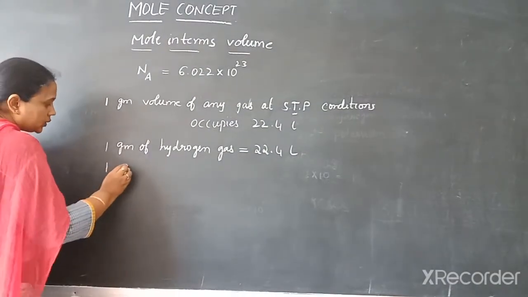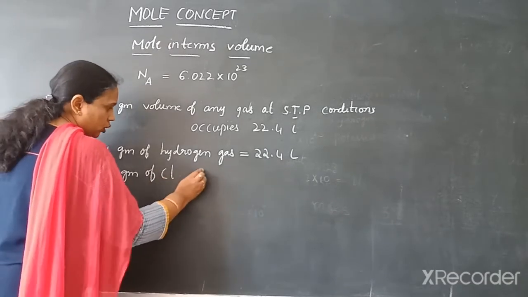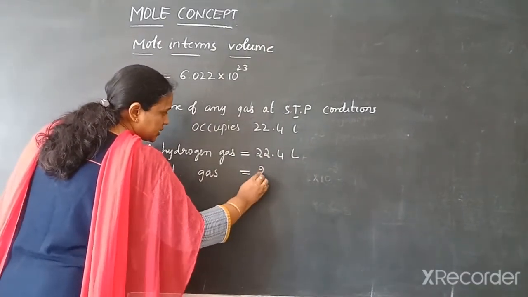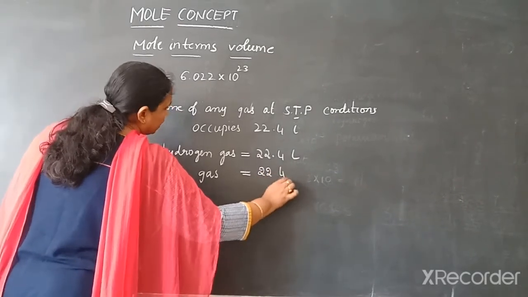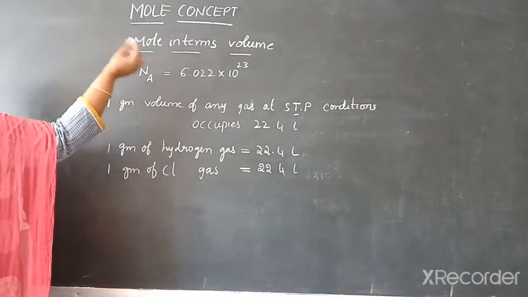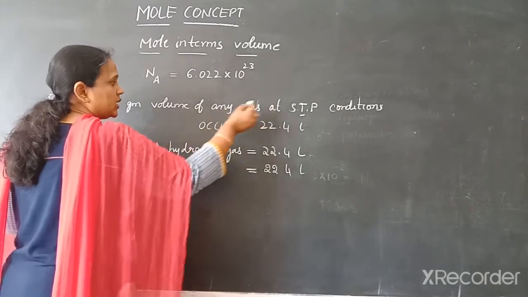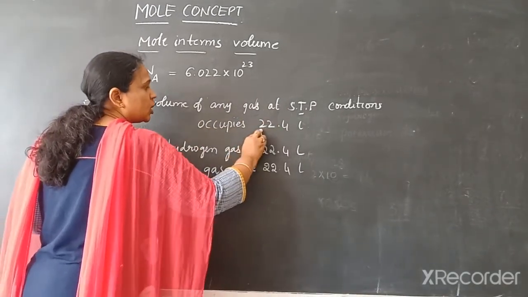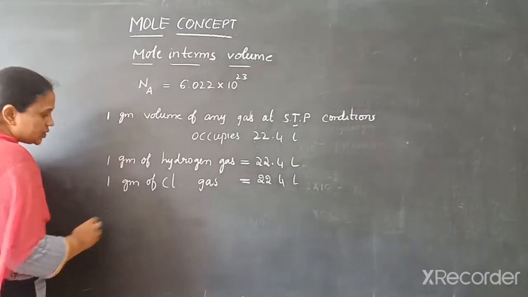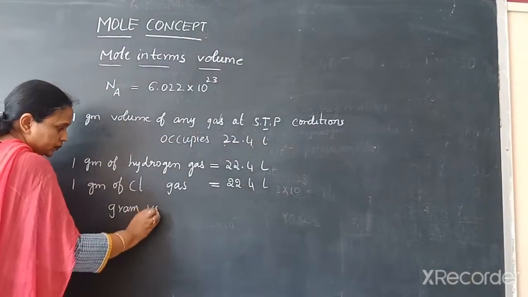Now, 1 gram of chlorine gas, how much volume does it occupy under STP conditions? 22.4 liters. Like this, 1 gram volume of any gas at STP conditions occupies 22.4 liters.